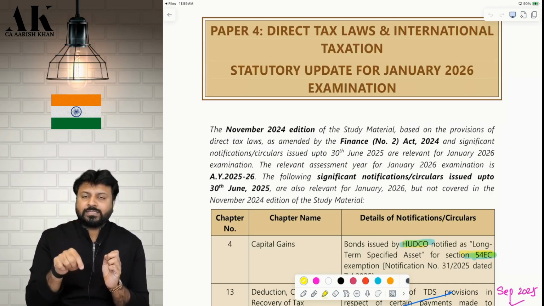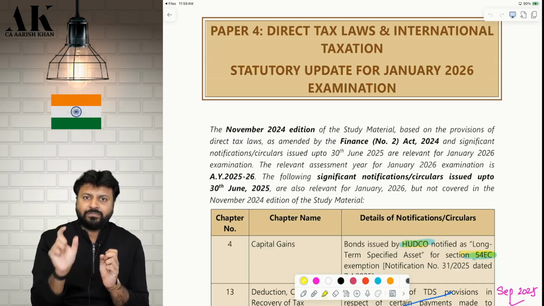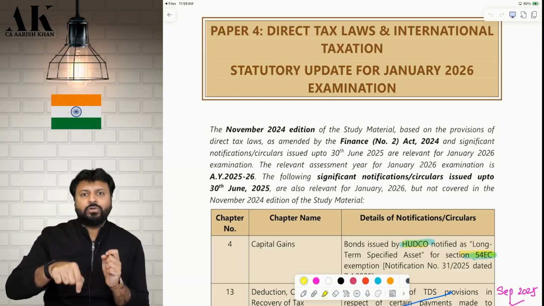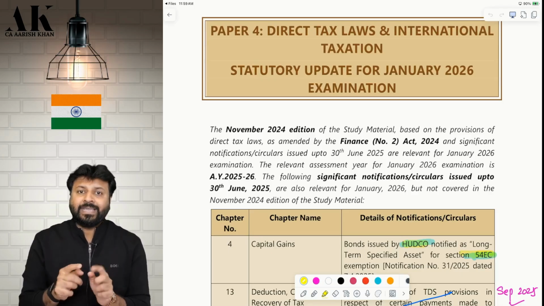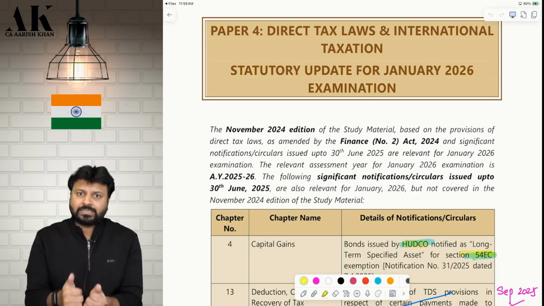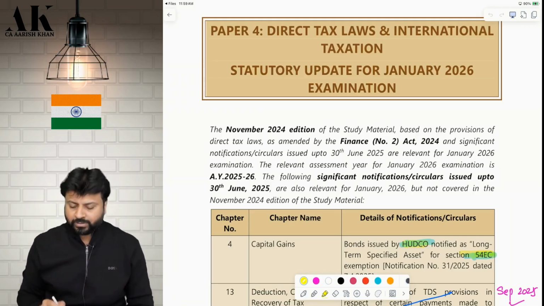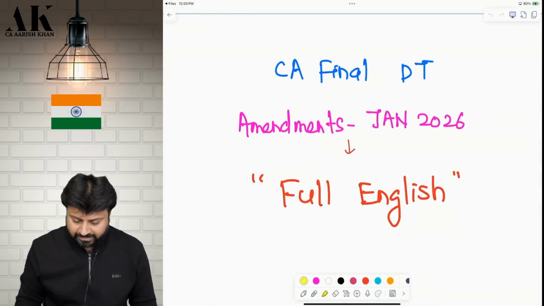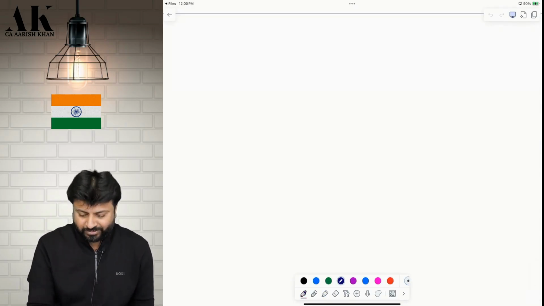With respect to understanding of the chapter, understanding of the video, there are two videos. One which we have already uploaded for September 25, which will cover 50% of this file, and one which we are going to discuss today. Okay, the things which we are going to discuss today are the extra amendments they have put for Jan 26, and the ones which we discussed earlier were the amendments for September 25. I hope it is clear to all of you. So this is where we stand as far as our amendments are concerned. I will again put it on the board and explain to you so that there is no confusion.